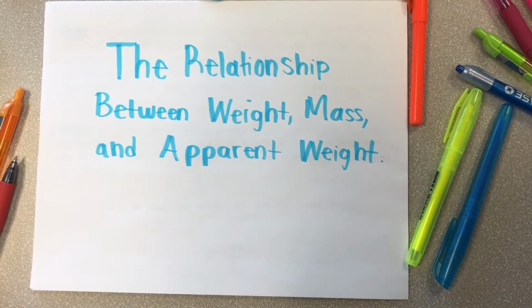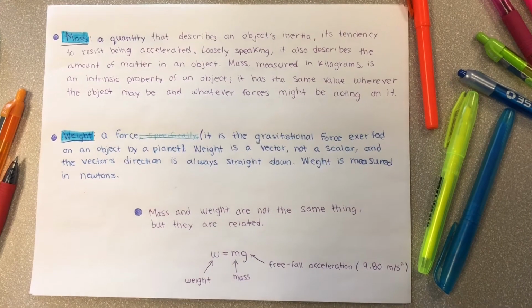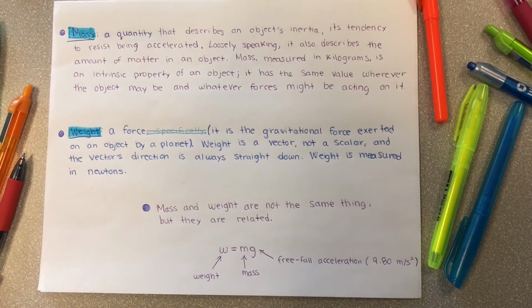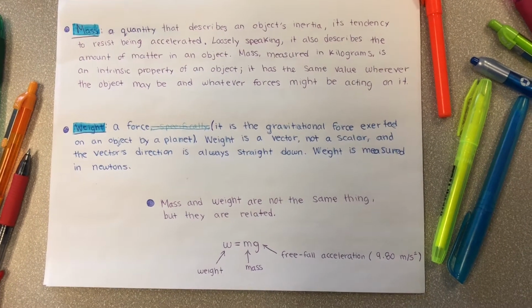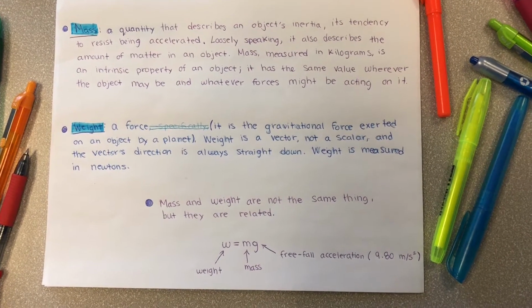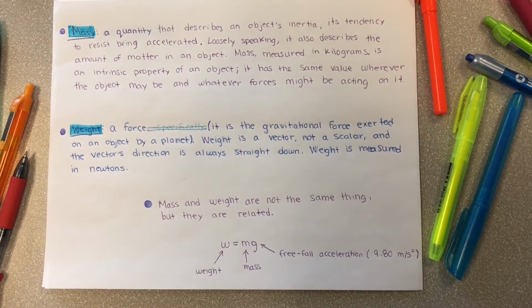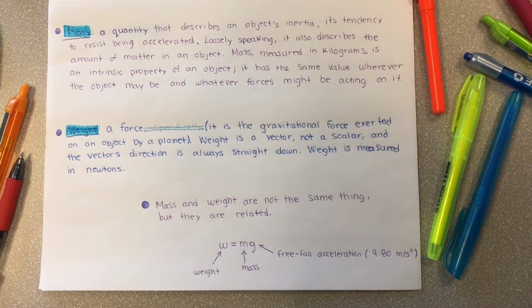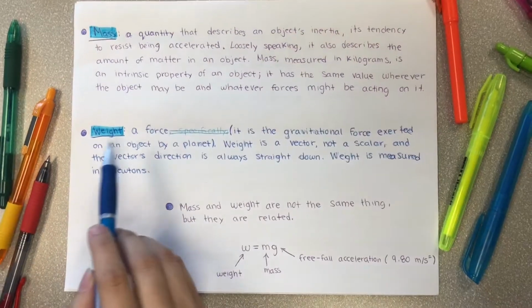The relationship between weight, mass, and apparent weight. Mass, a quantity that describes an object's inertia, its tendency to resist being accelerated. Loosely speaking, it also describes the amount of matter in an object. Mass, measured in kilograms, is an intrinsic property of an object. It has the same value wherever the object may be and whatever forces might be acting on it.